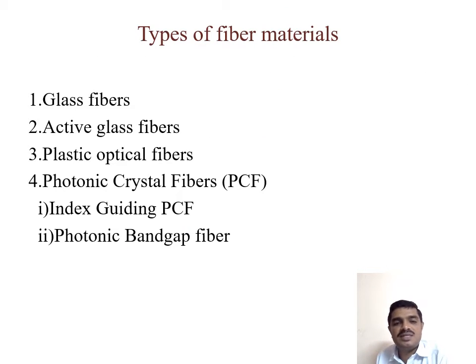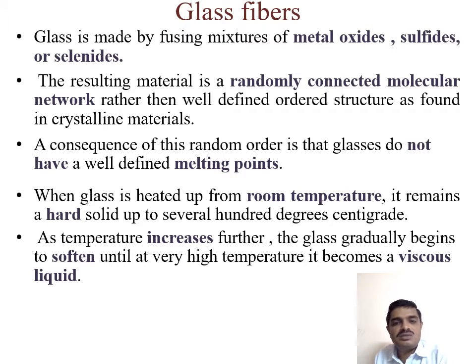Types of fiber materials. First one is glass fiber. Second one is active glass fiber. Third one is plastic optical fibers. Fourth one is photonic crystal fiber. Again, it has two subdivisions: index guiding photonic crystal fiber and photonic band gap fiber. Now let us look into glass fiber.